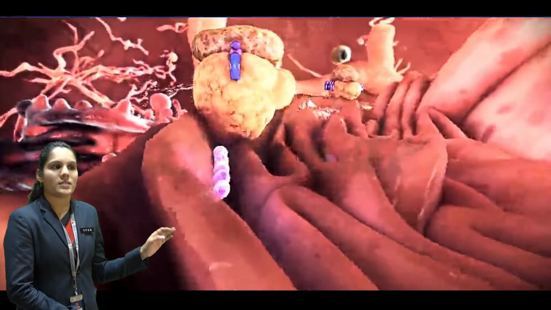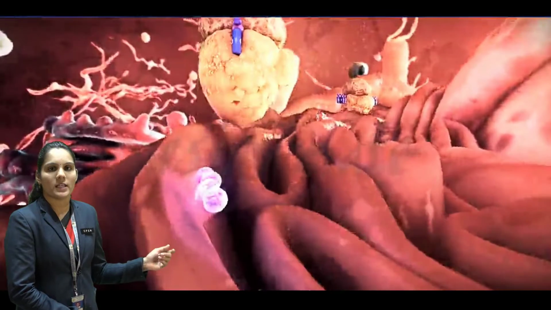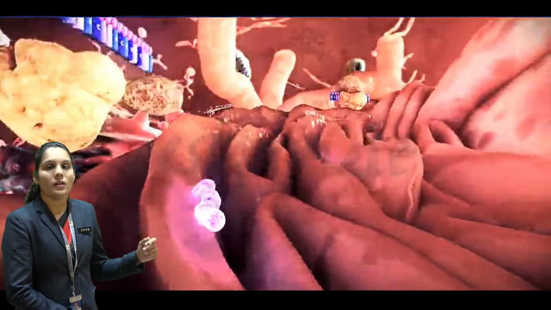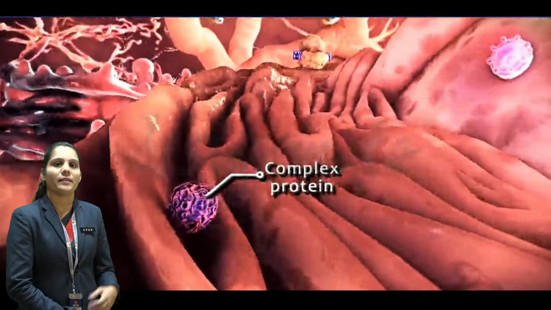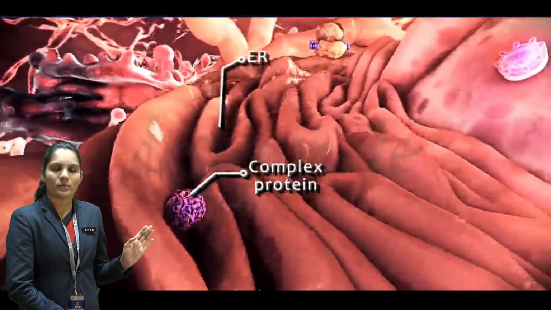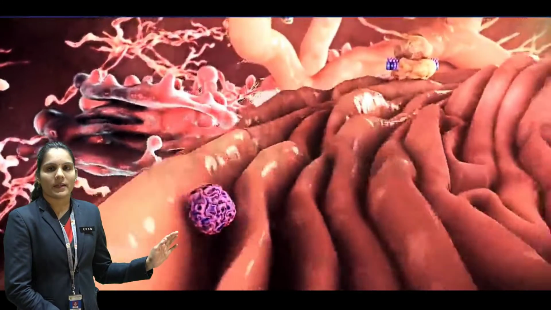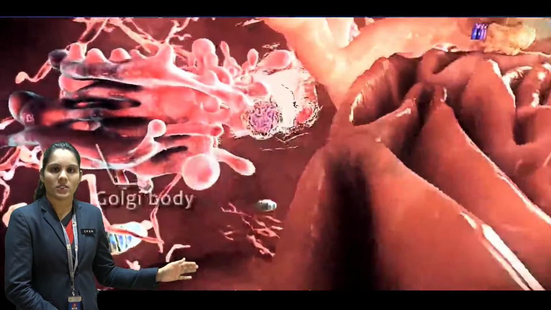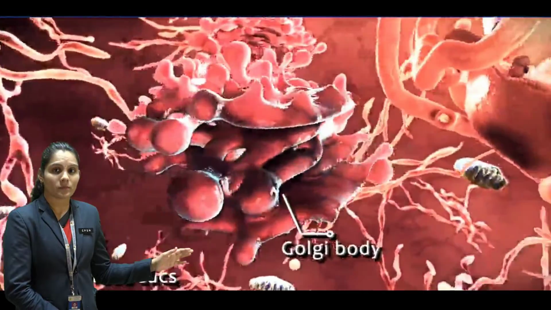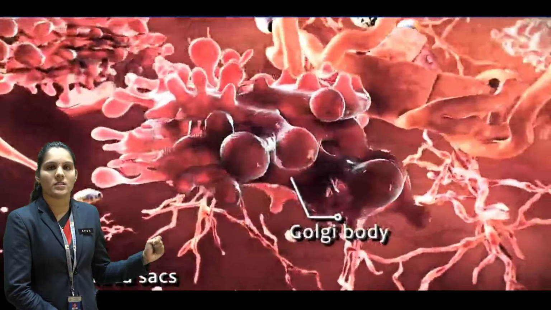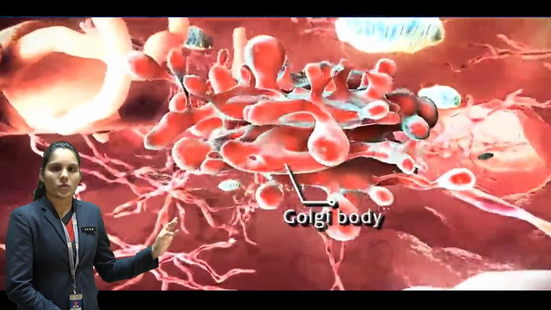When they get attached, they start producing the protein, and when they produce the complex protein, that complex protein gets embedded into the rough endoplasmic reticulum. After that it moves through the tubules of the rough endoplasmic reticulum, and the proteins get transported to the next organelle, which is known as the Golgi body. You can see it is a flat, disc-like structure. So it gets passed to the Golgi body.